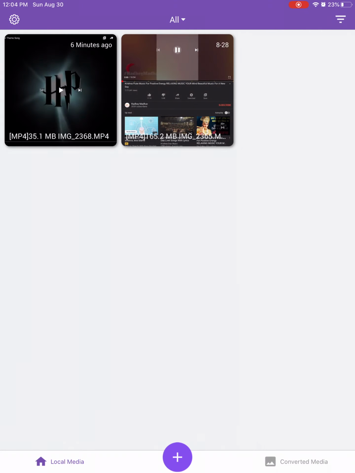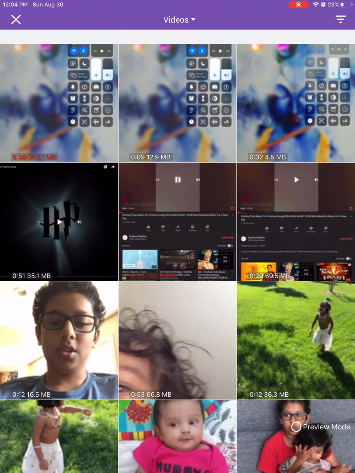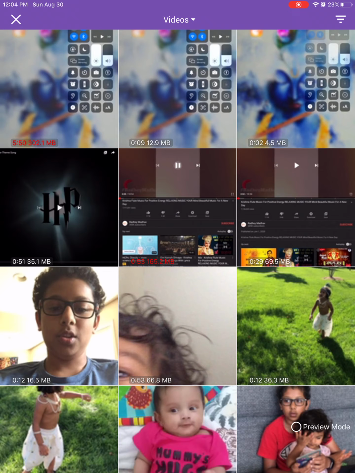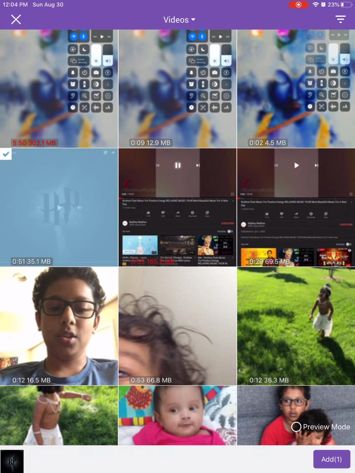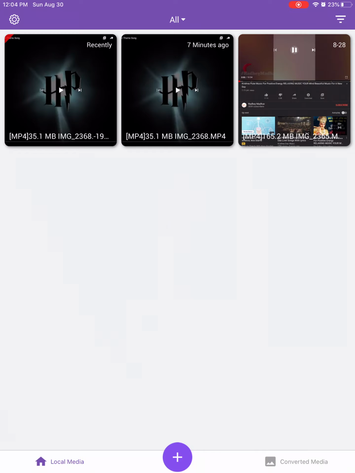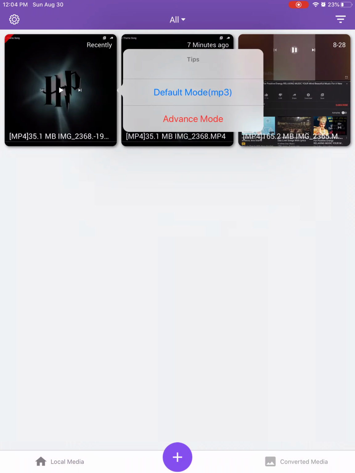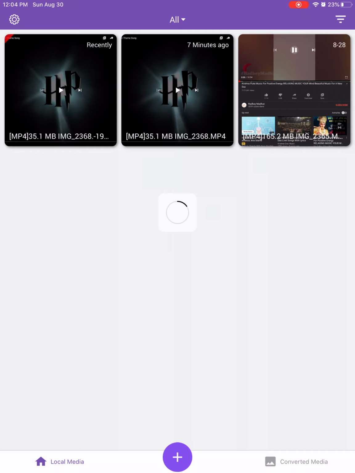Open up your MP3 Converter app, click the plus sign. Now, I've already done this process, but I'll just do it again. So plus sign, add. It'll open this screen up. Click the screen recording that you took, click add, and just select it, and click convert. You'll get 2 options. Click default mode MP3. And while it loads, you can pause the video and just follow along.